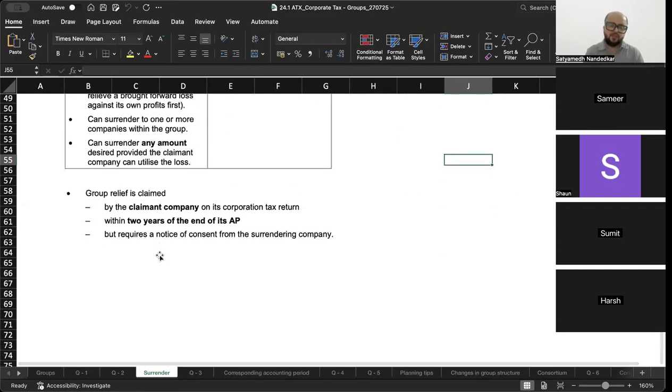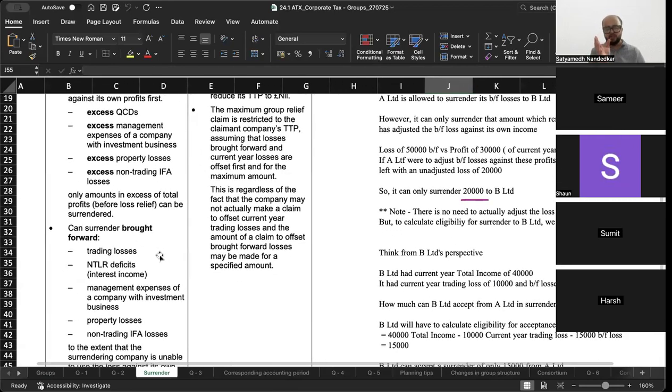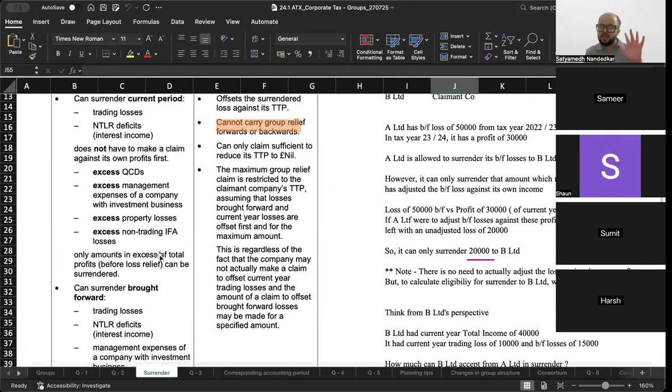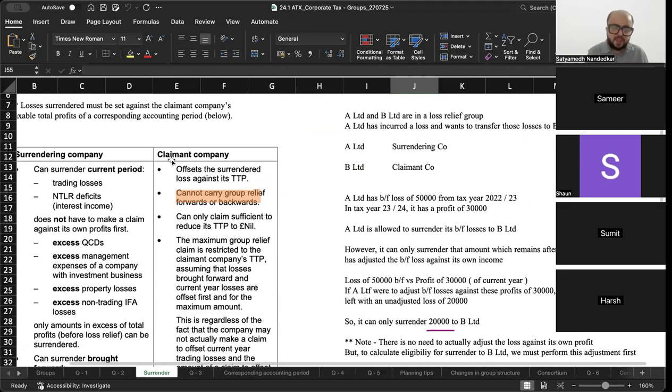Okay. What happens in group relief? From the current year amounts, a company can surrender its trading losses and NTLR deficit, no upper limit, but for the rest of the items only the excess amount can be surrendered: excess QCD, excess management expenses of a company, excess property losses, and excess non-trading IFA losses. Now the claimant company can offset the surrendered loss against its TTP. It cannot carry backward the group relief, meaning no carry backward and no carry forward. Whatever you have to adjust, you have to adjust in the current year only. The claimant company can only claim sufficient losses to reduce its TTP to nil.